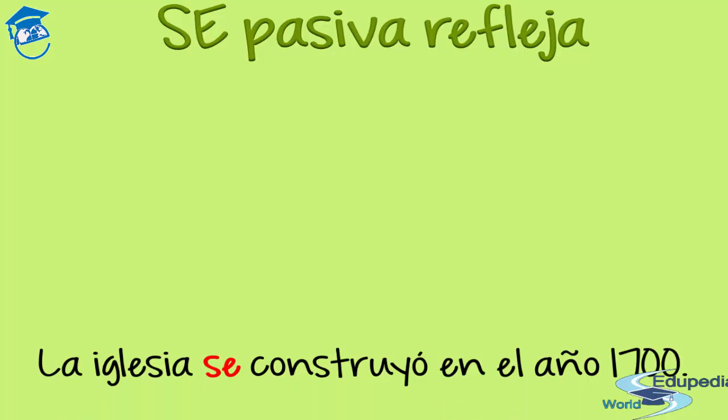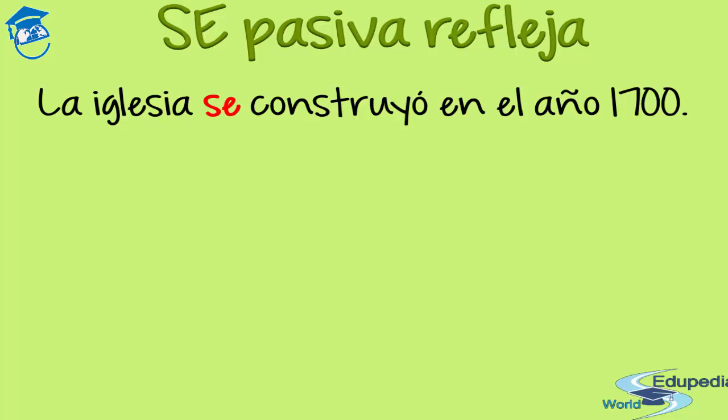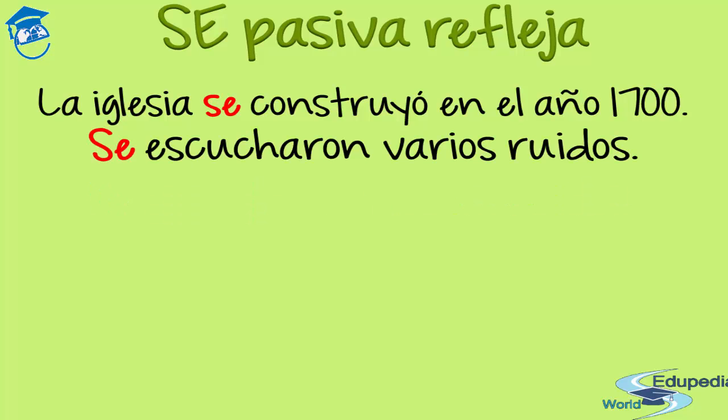Se escucharon varios ruidos. If we translate the phrases in English, it would be like the church was built in the year 1700. Different noises were heard. It would be like the passive voice.